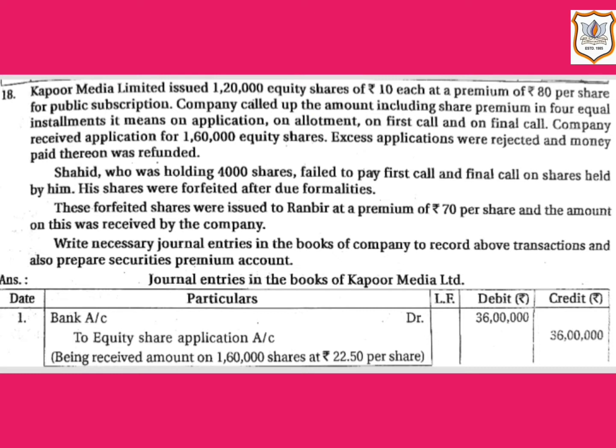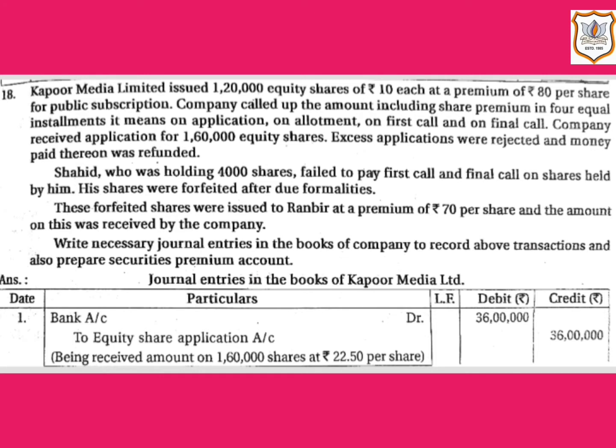That is the face value amount per share excluding premium, 2.5 per share on each installment, and premium per share is given, that is rupees 80. So 80 divided by 4 comes to 20. So 20 per share is the premium amount on each installment.